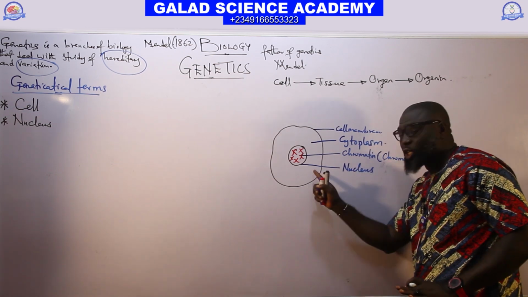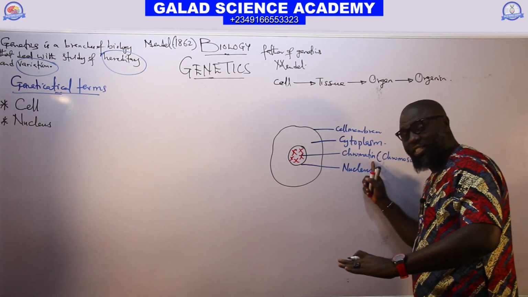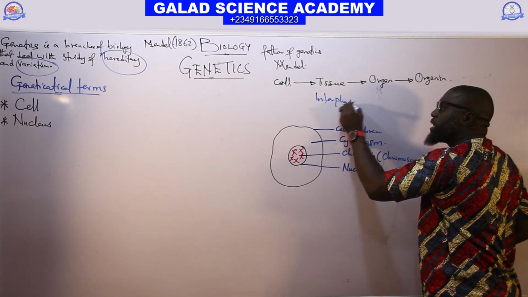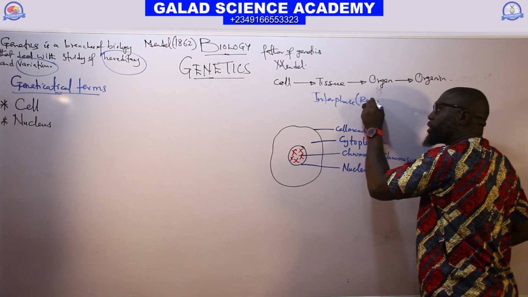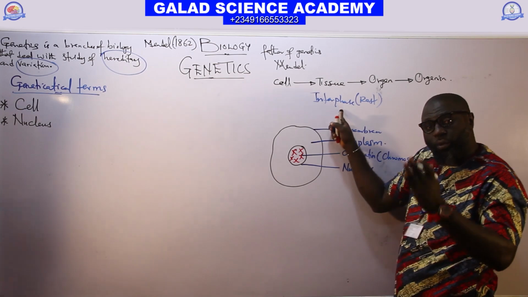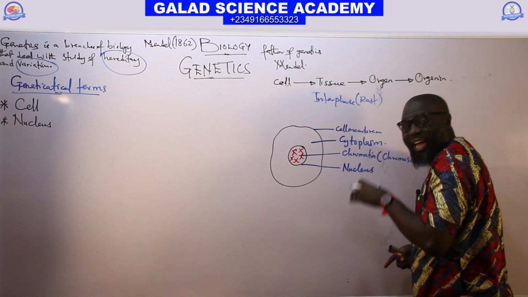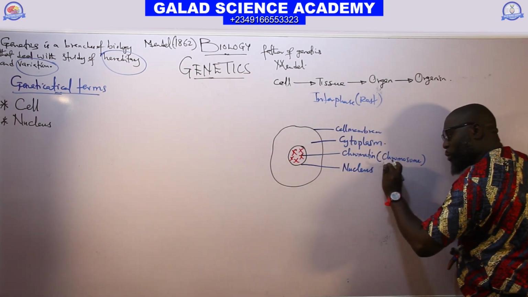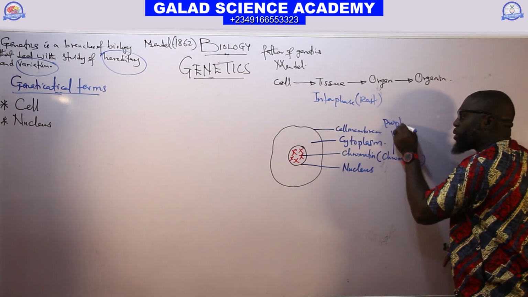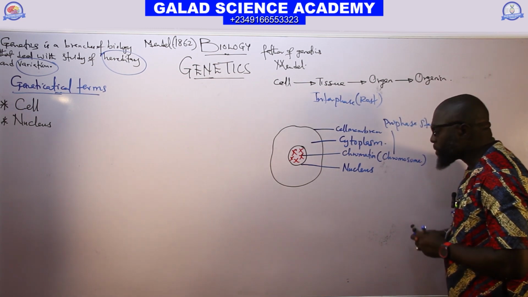This nucleus contains chromatin at the early stage of interphase, the resting stage of the cell. But at late interphase, which is the early prophase, the chromatin will condense and form the chromosome. So this chromosome will appear at the prophase stage of cell division.